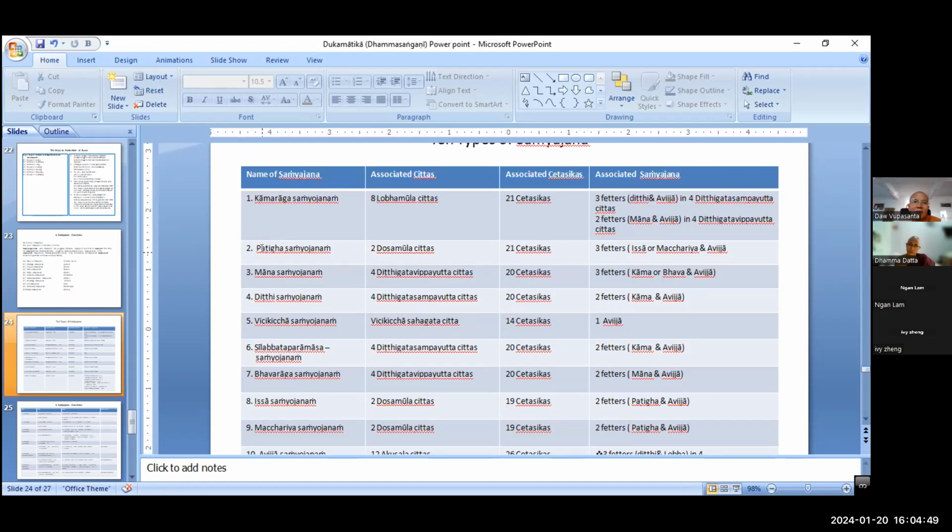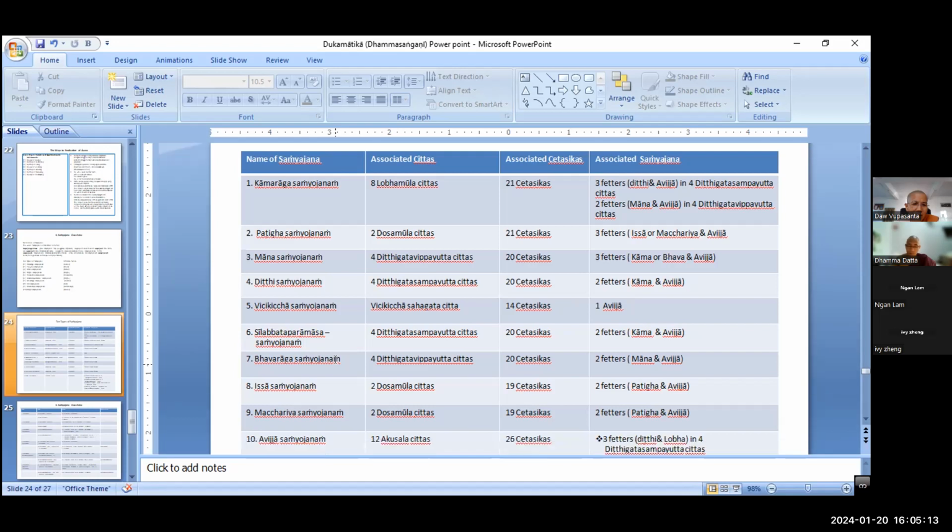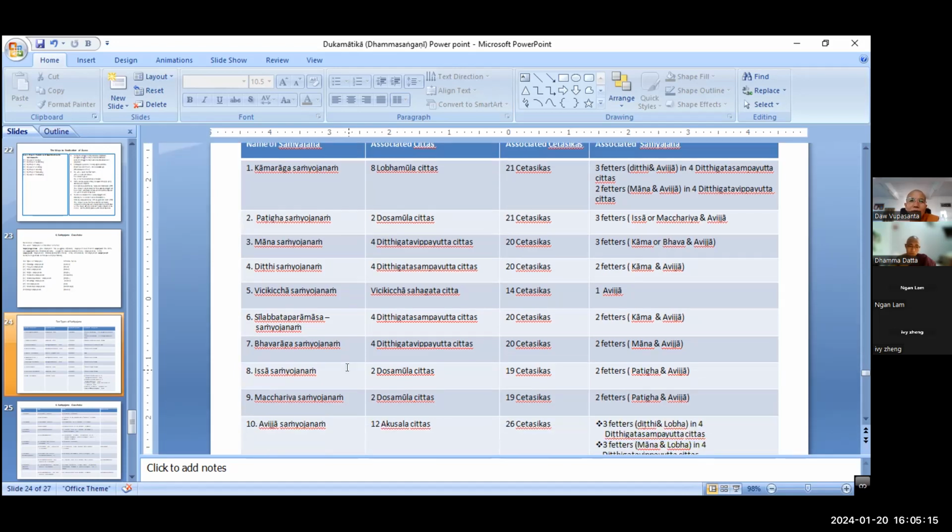Actually, we are bound by the factors every day, more or less, especially Kama Raga Samyojana. Sometimes we get angry, so Patiga Samyojana is also there. Issa and Michariya also sometimes arise in us, right?